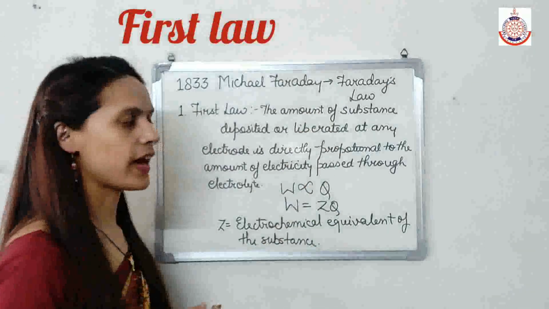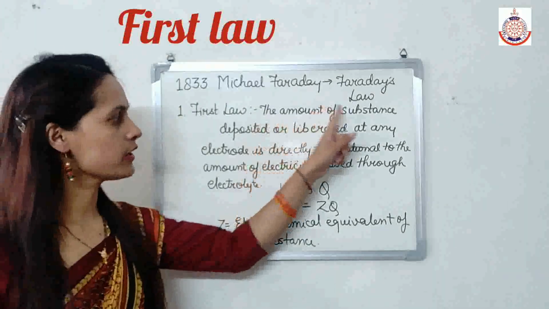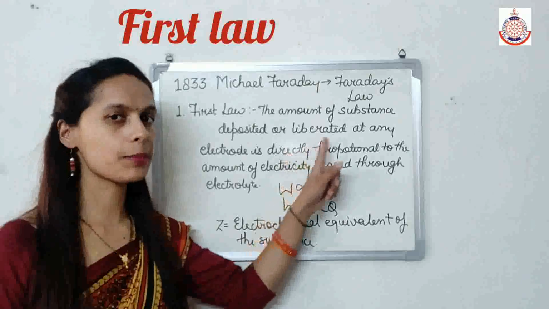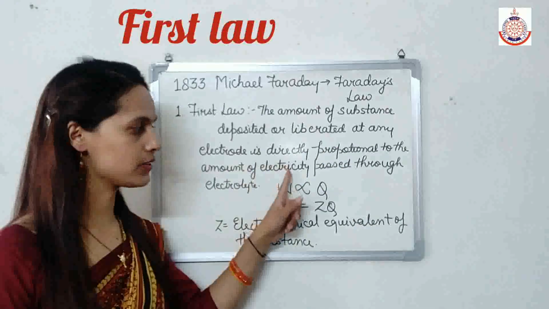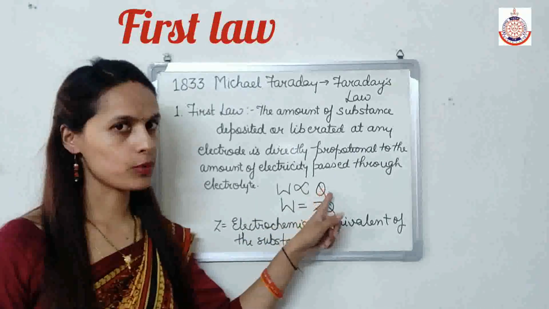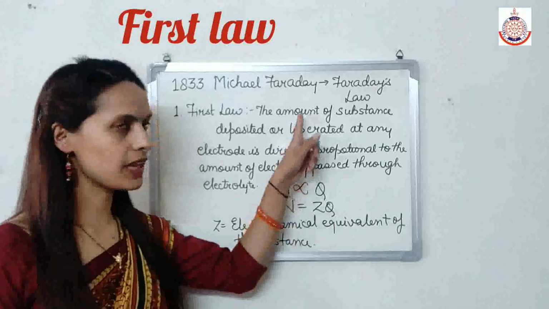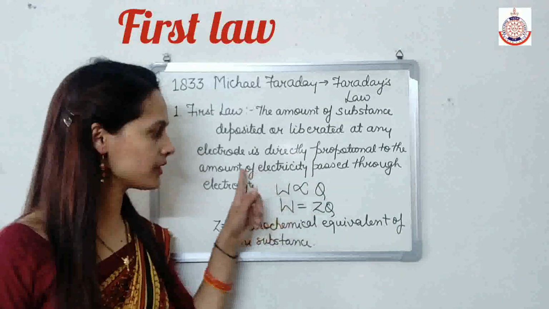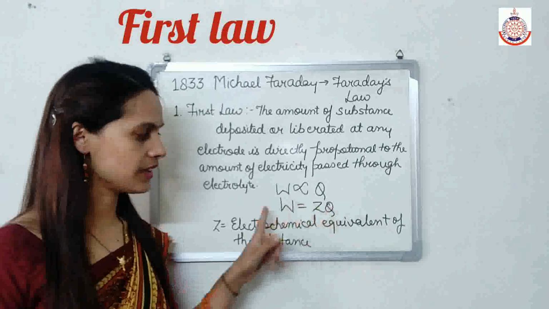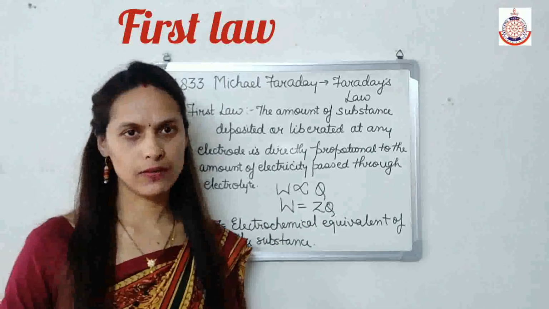So this is Faraday's first law: W is directly proportional to Q, and W equals ZQ, where Z is the electrochemical equivalent.